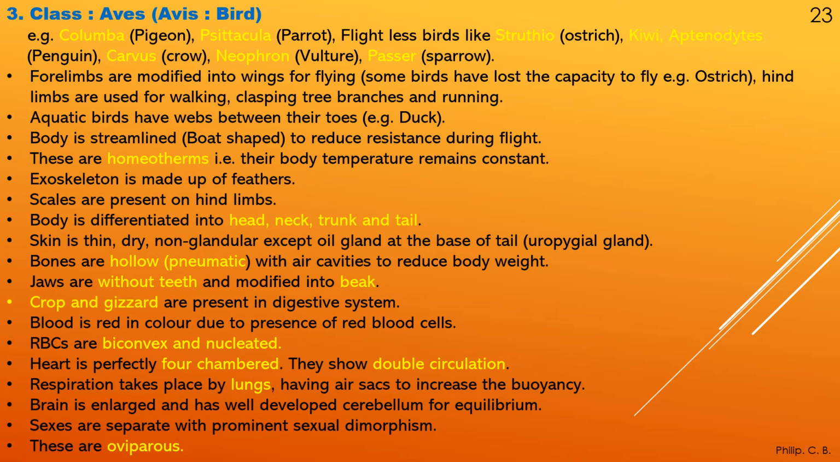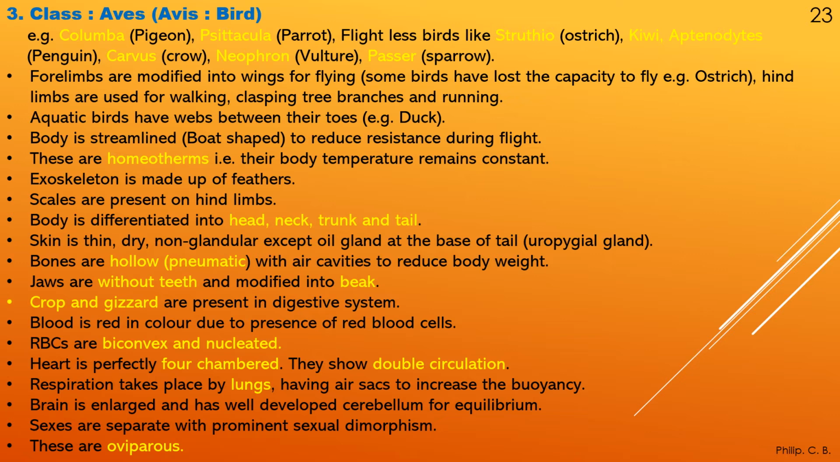Forelimbs are modified into wings for flying. Some birds have lost the capacity to fly, that is ostrich. Hind limbs are used for walking, clasping trees, that is holding on to the branches, and running. So if you just see ostrich, kiwi, penguin, these birds are comparatively larger, heavier, and the wings are smaller. That is one of the reasons they can't fly with the heavy body like ostrich or penguin.